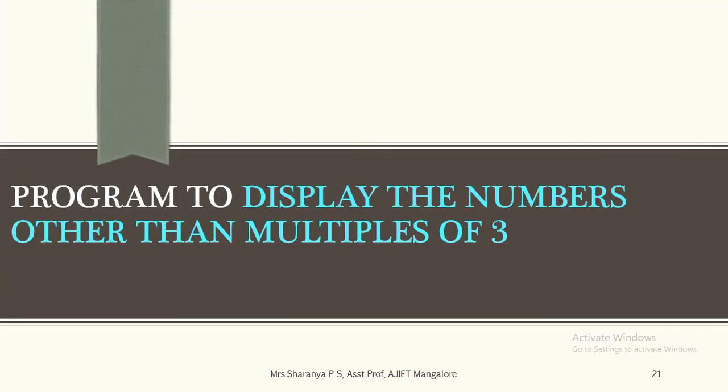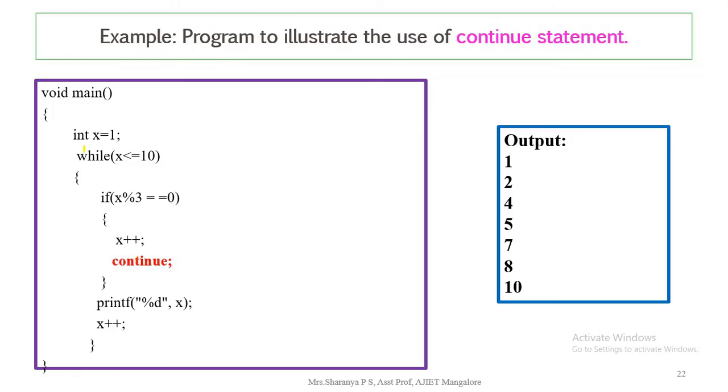Here we display the numbers other than the multiples of 3 by using a simple continue statement. We can write it. Here the condition is x is less than or equal to 10. From 1 to 10, we have to display all the numbers which are not divisible by 3. The major condition we have to check is whether the number is divisible completely by 3, that is, remainder equal to 0.